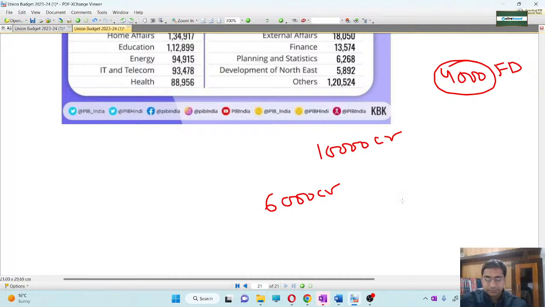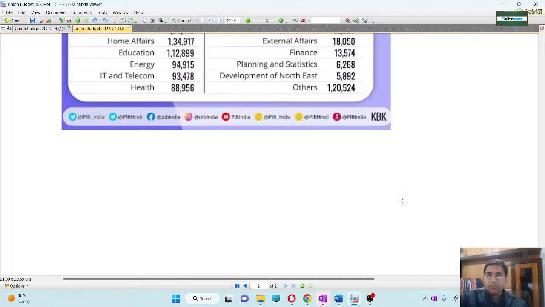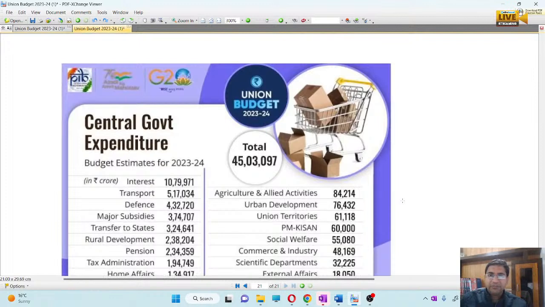Now this budget that the government has given of 45 lakh crore, we don't have this much of revenue generation. So in the near future we have to borrow from somewhere, right? But we have to borrow because we have to keep the budget such that, because we are a progressive economy, we have to invest at various places.